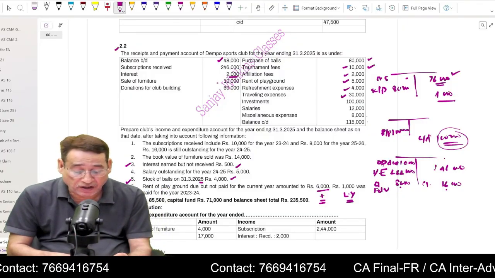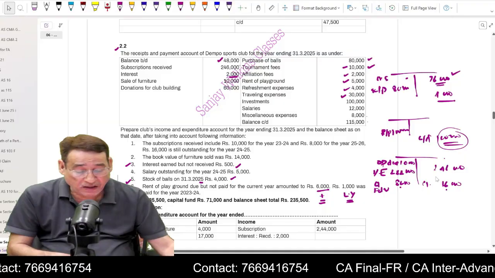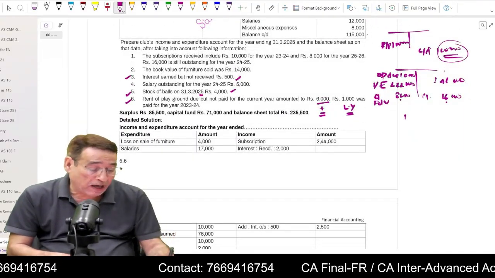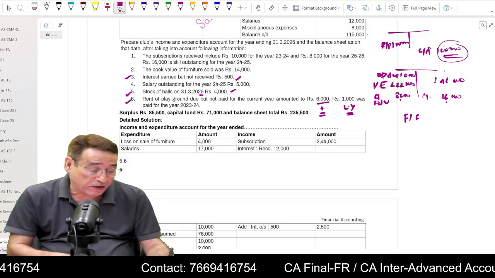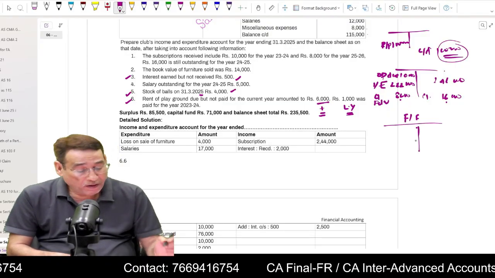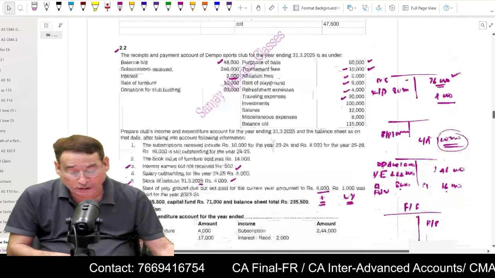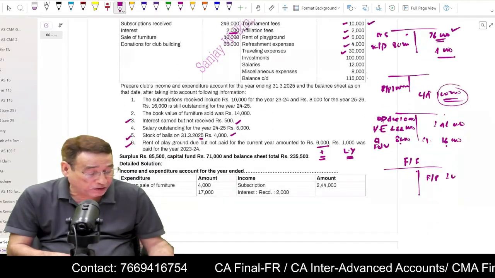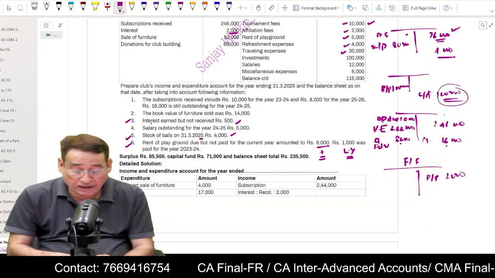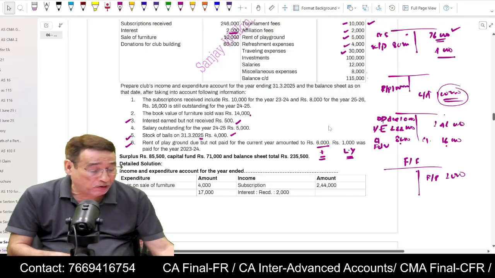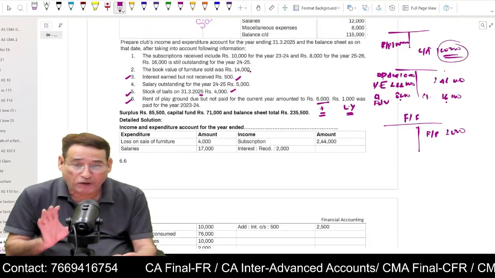Sale of furniture is given here. Now regarding sale of furniture, see here. Obviously you will have to prepare a furniture account because furniture is an asset. Now sale of furniture you will write on the credit side. You sold furniture for rupees 2,000. It is given in the question. You write 2,000. Further it is given book value of furniture sold is 14,000.